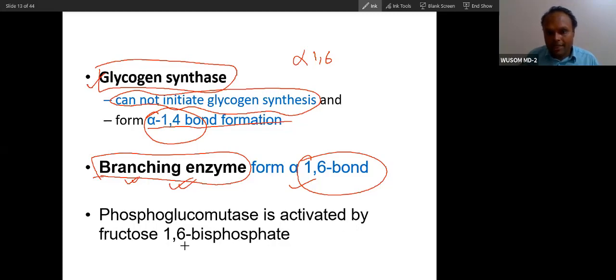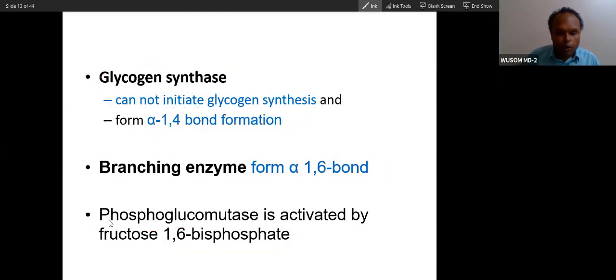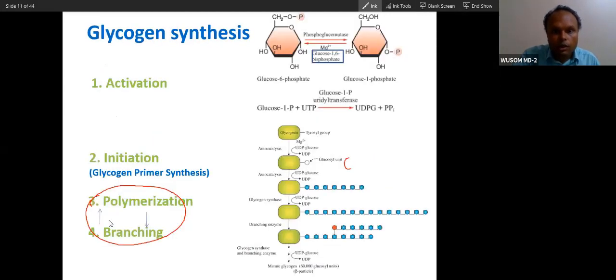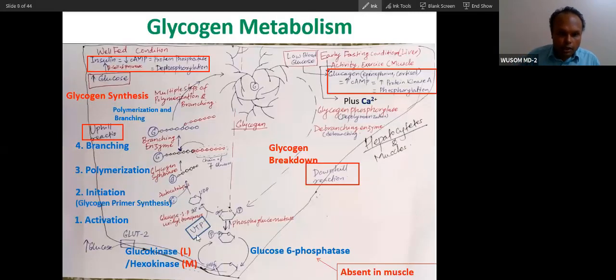Phosphoglucomutase is activated by this enzyme. Okay, so it is not that difficult to understand phosphoglucomutase. You know, I will tell you this. So you can see this phosphoglucomutase. This is an enzyme. When you have a very high amount of substrate, this glucose 6-phosphate will convert into fructose 1,6-bisphosphate, and this will actually give a signal.